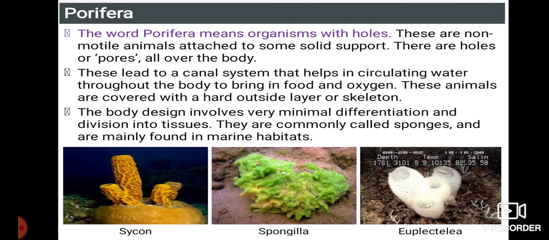Euplectella. Here is why they have been given the name porifera or sponges. There is no presence of a true skeleton inside here. Instead of a skeleton, spicules are present. Spicules are mainly made up of calcium carbonate. Spicules are nothing but thorn-like structures. And the word porifera refers to the holes which are present in them.